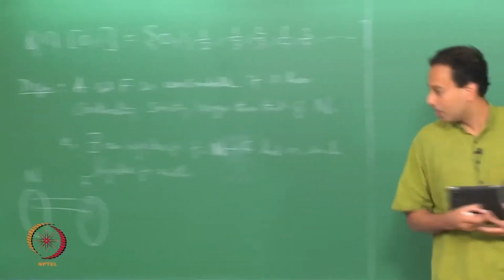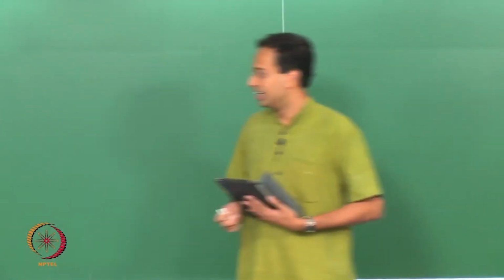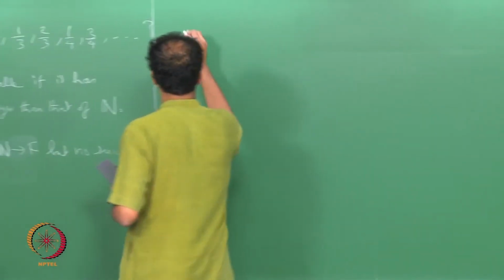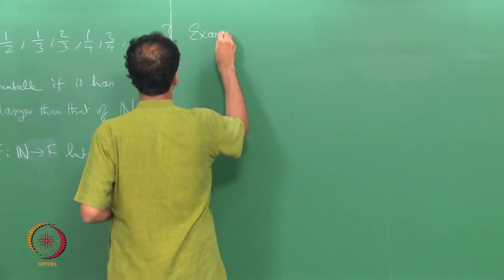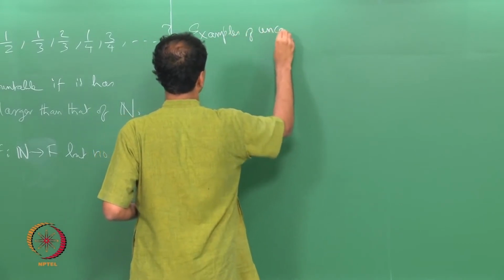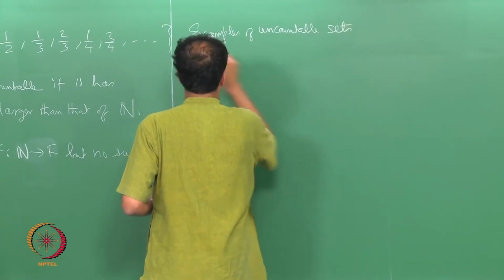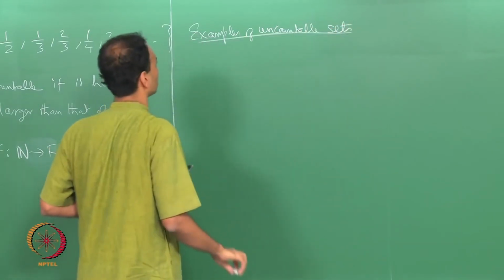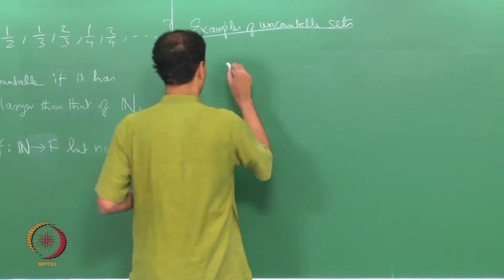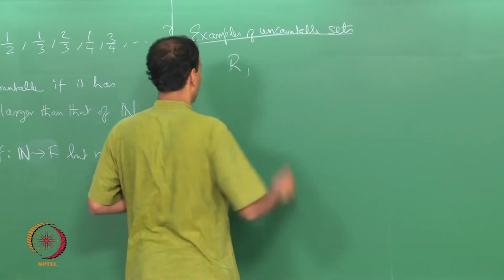All right. So, it turns out that there are several examples of uncountable sets. I will write them down. R, the set of all real numbers, is uncountable.